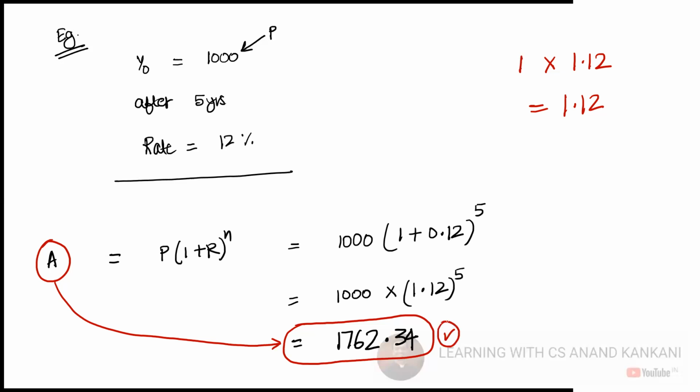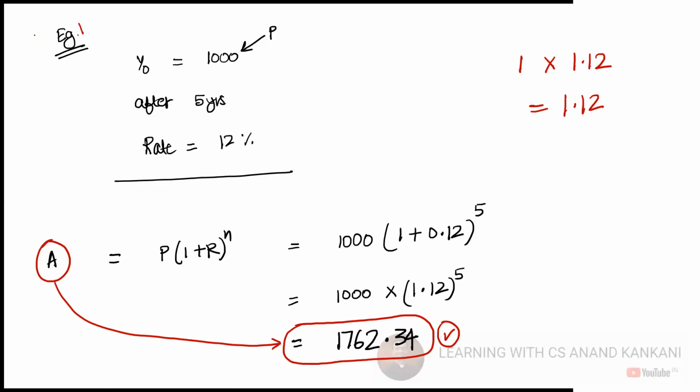Okay. Now, this was example number 1. Now I will raise another example. Any particular calci that I need for this? No, absolutely fine. There are certain calculators in which if you just keep on pressing equal to, you don't have to multiply into 1.12 every time. So there are certain calculators with a shortcut function, but that doesn't matter. Even I don't use that calculator. Even in mine, if you press equal to multiple times, nothing will happen. So nothing to worry. The one which you are using is absolutely fine.